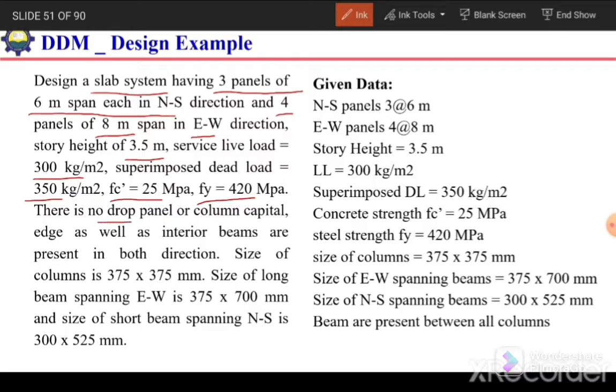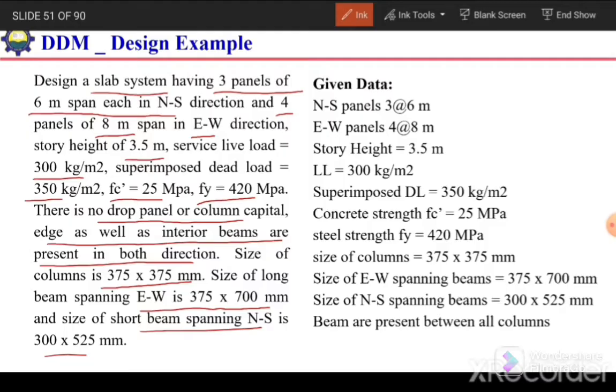There is no drop panel and column capital. Edge as well as interior beams are present in both the directions. The size of column is 375 by 375 millimeters. The size of the long beam, in the east-west direction, is 375 by 700 millimeter. And the size of the shorter beam, spanning in the north-south direction, is 300 by 525 millimeter.